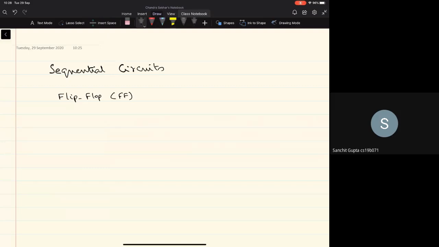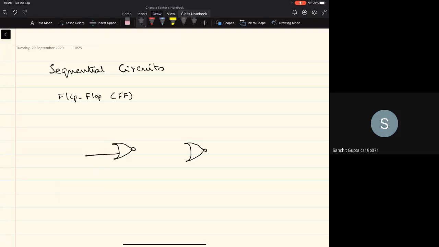Okay, so let's look at a very simple circuit that's built using two NOR gates. Please follow this carefully, because understanding this is very, very important for the whole of the discussion on sequential circuits. So I have two logic gates, which are NOR gates, right?